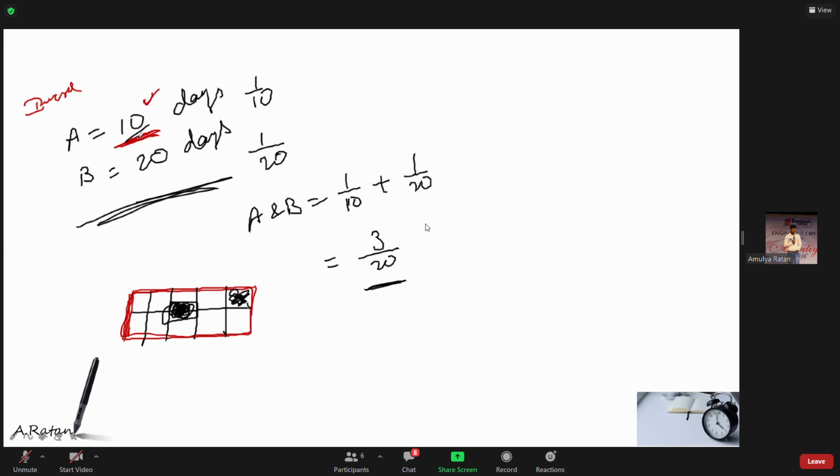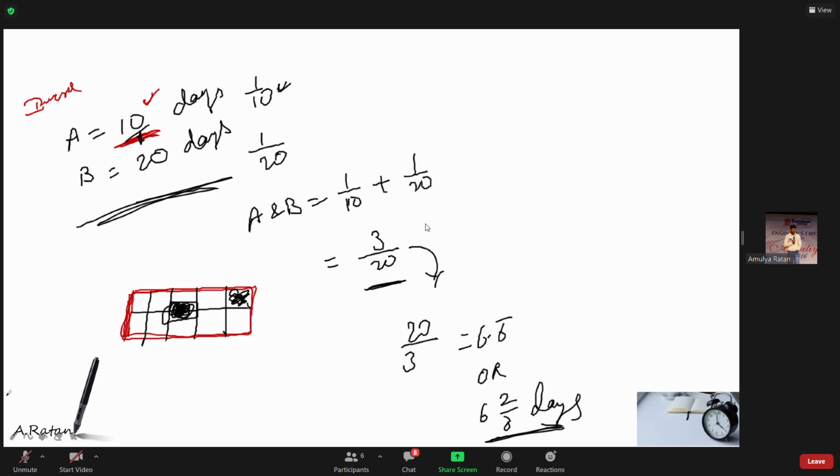When days was 10 by 1, you wrote per day work as 1 by 10. Here, together, per day work is 3 by 20. So how many days will they take? Obviously 20 by 3 days, which is equal to 6.6 bar days, or else you can say 6 2 by 3 days. When both are working, in 6 2 by 3 days the work will get completed.